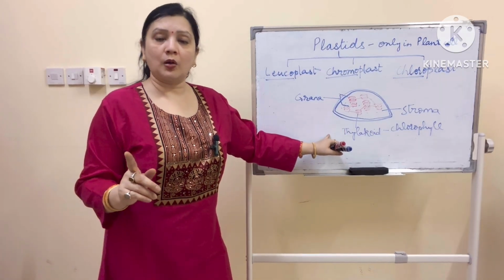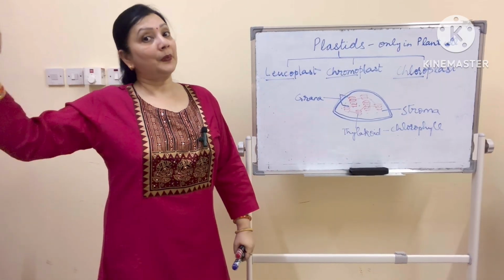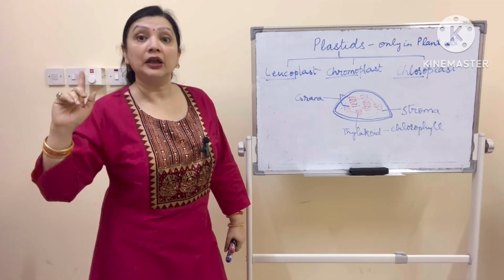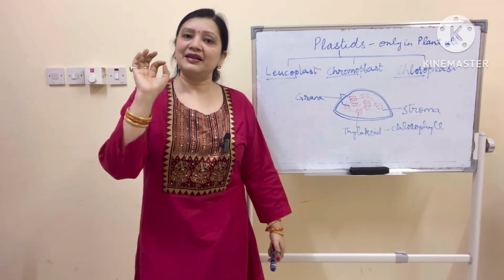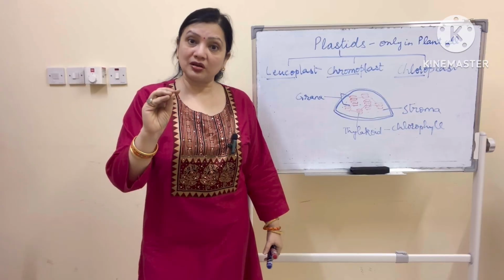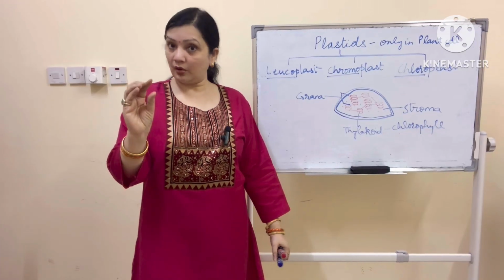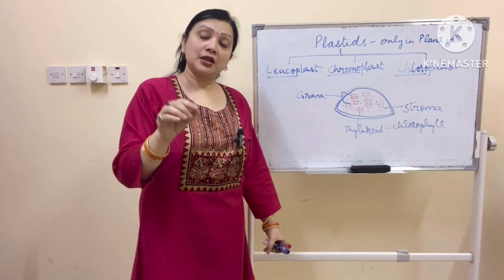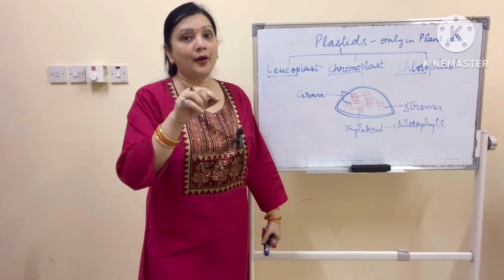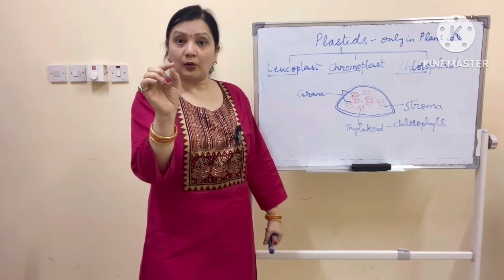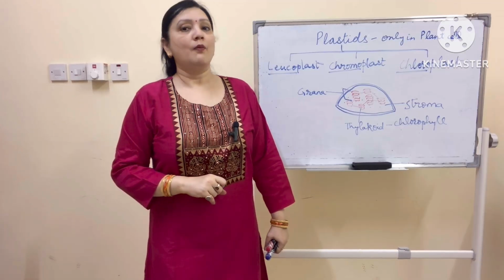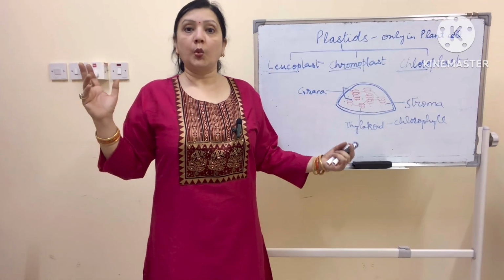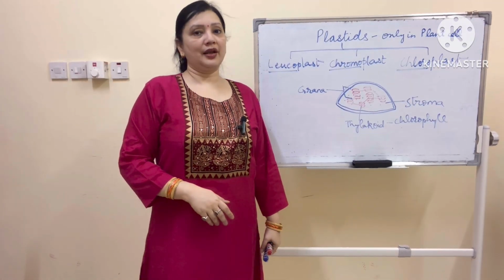On one thylakoid there can be up to 230 chlorophyll molecules. Just imagine that small tiny size. Cell itself is so small, inside that the chloroplast is small, and the thylakoid is so small, and on top of that little tiny thylakoid, there can be up to 230 chlorophyll molecules. What a world God has created.